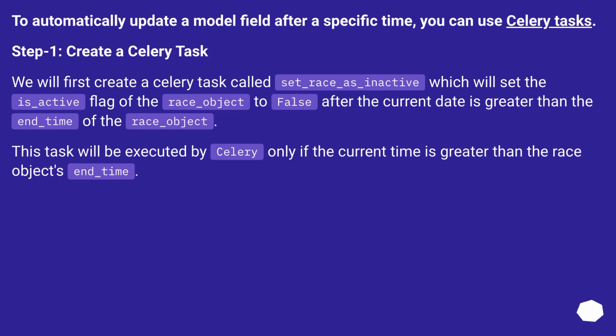To automatically update a model field after a specific time, you can use Celery tasks. Step 1. Create a Celery task. We will first create a Celery task called set_race_as_inactive, which will set the is_active flag of the race_object to false after the current date is greater than the end_time of the race_object. This task will be executed by Celery only if the current time is greater than the race object's end_time.